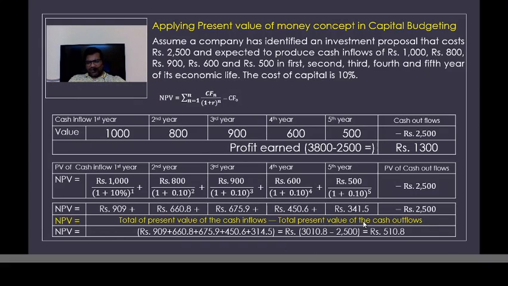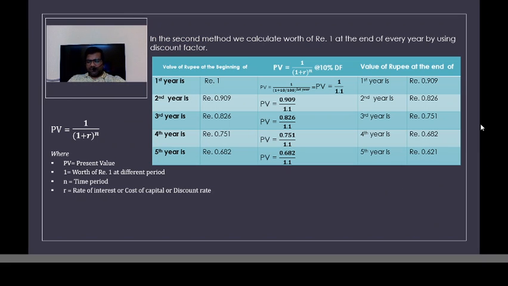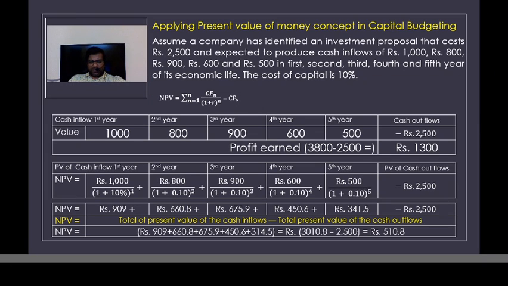So this calculation seems to be a little more practical than the first calculation. In the first calculation, the amount seems to be very big, but what you have not taken into account is the discounting factor. But here, since we have taken the discounting factor into account, the calculation becomes a little more practical and the assessment also becomes more realistic. So let us do the same illustration with a different method.